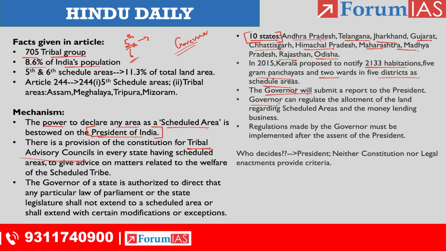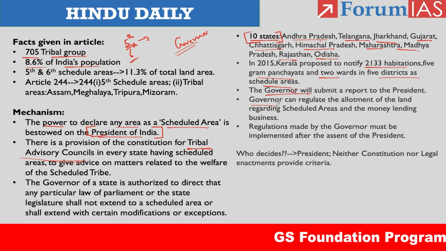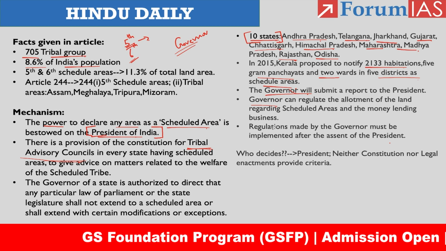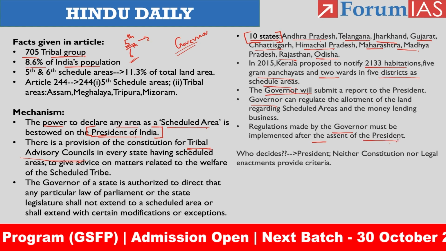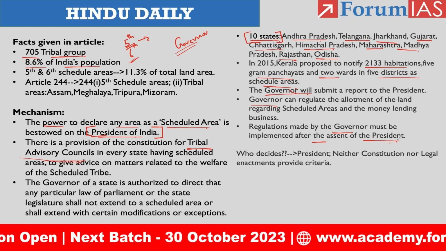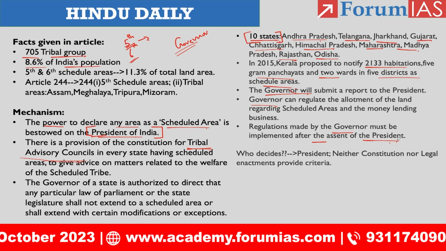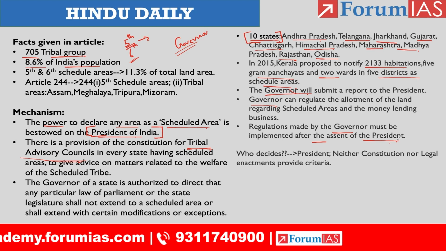Because historically, we all know that the tribal people are highly innocent, right? So their innocence has been capitalized on by certain ruthless money lenders. That's why the governor has been provided with a role related to the money lending business. Then regulations made by the governor must be implemented after the assent of the president. Any regulations the governor makes related to the administration of the scheduled regions must get approval from the president before implementation. After getting the assent, it will be implemented at the ground level.